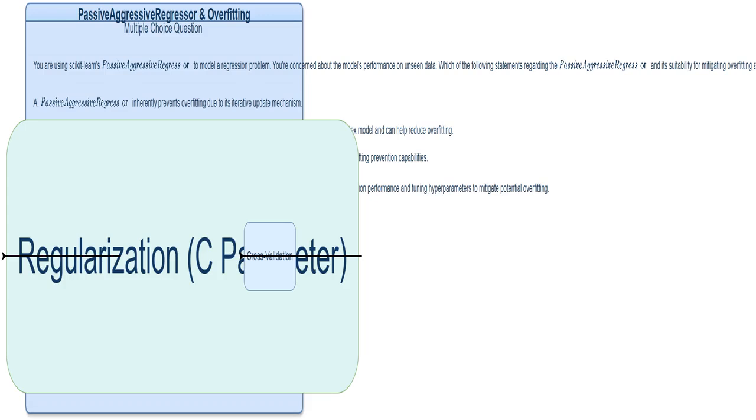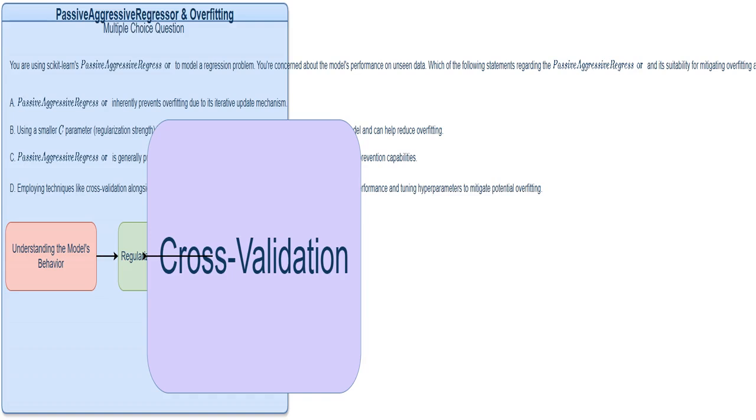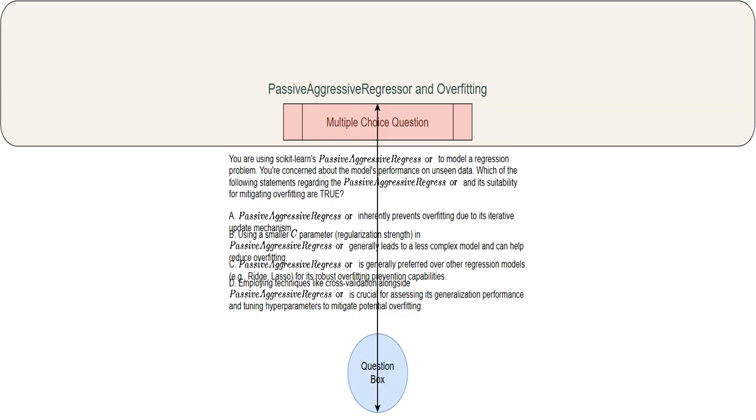This highlights the importance of understanding regularization, particularly the role of the "C" parameter, which controls how strongly the model is penalized for complexity. I'm going to need to know that a smaller "C" leads to less complex models. This points out the need for understanding cross-validation, a technique used to evaluate a model's performance and choose the best hyperparameters to prevent overfitting.